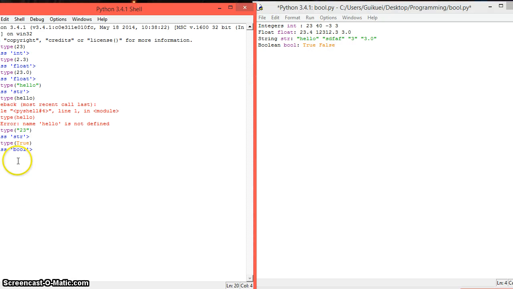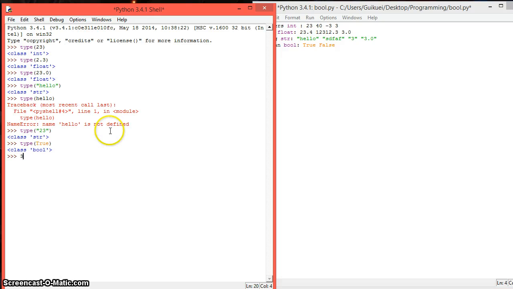So for example, we can have 3 equals 3. But what is important to remember is that in Python, in order to have a comparison or an equality, we must have 2 equal signs. If we have just one, we are assigning a value to a variable. So, if we tell this to Python, it will give us true because it's a Boolean expression. And again, we can have another example where it's false.